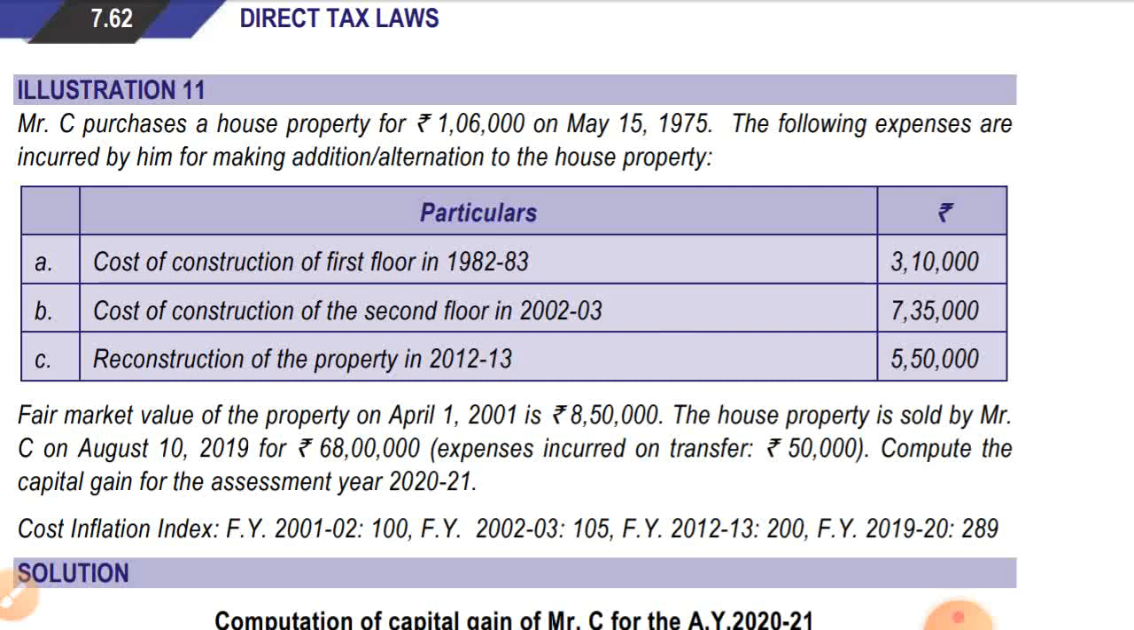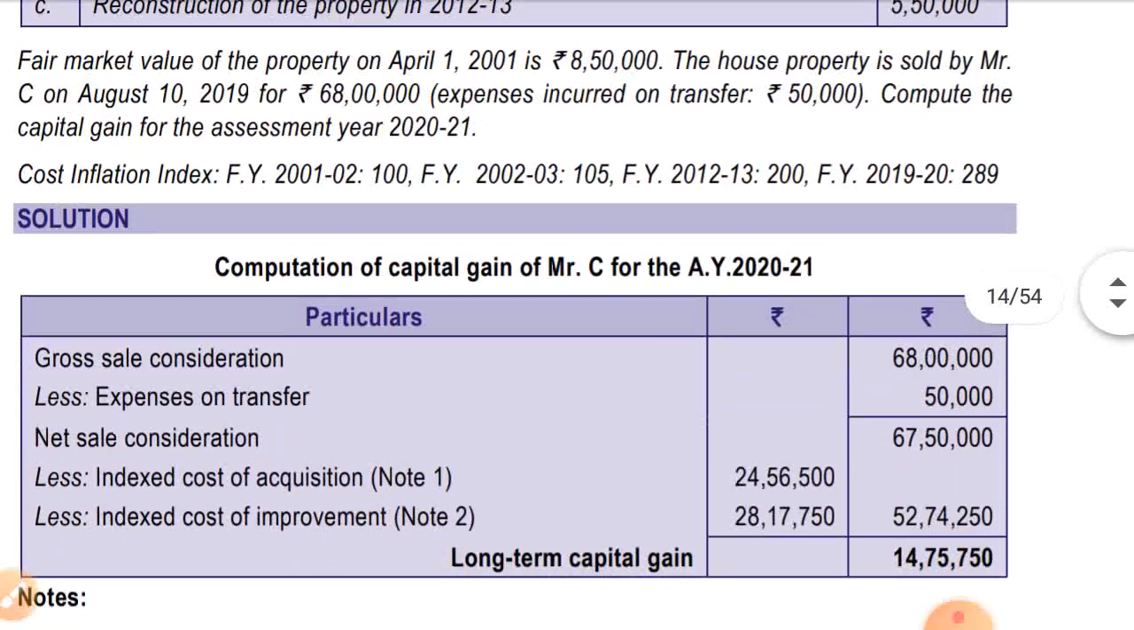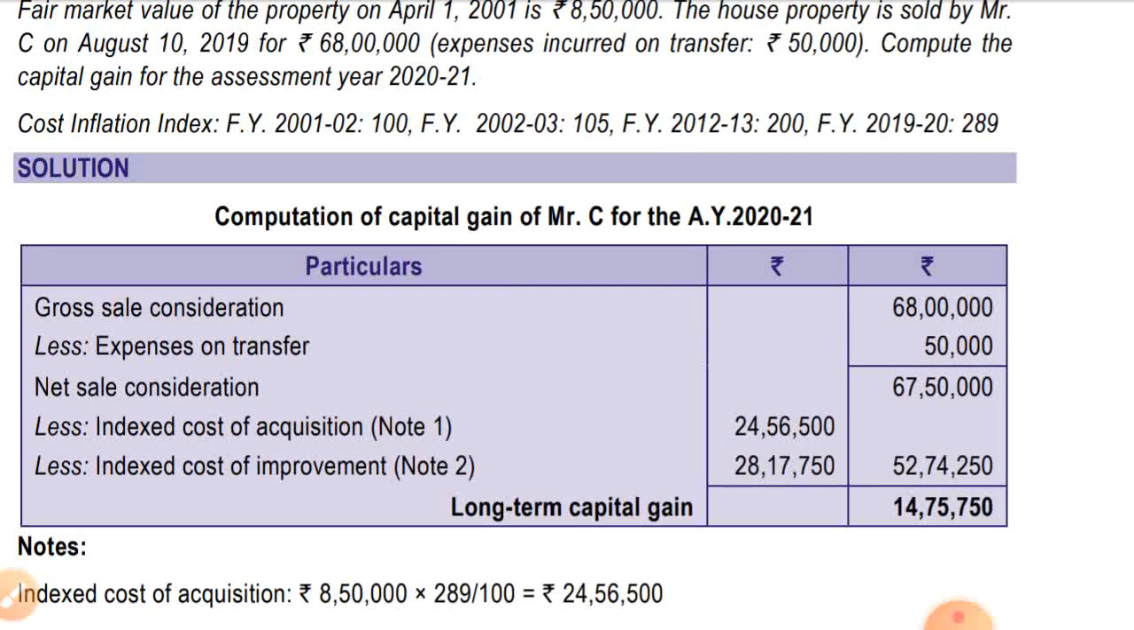The house property is sold by Mr. C on August 10, 2019 for 68 lakhs. Expense incurred on transfer is 50,000. Compute the capital gain for the assessment year 2021. Cost inflation index is given for 2001-02, financial years 2002-03, 2012-13 and 2019-20. Computation of capital gain of Mr. C for the assessment year 2021.